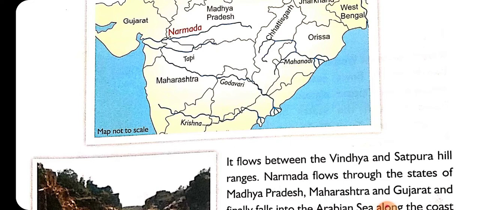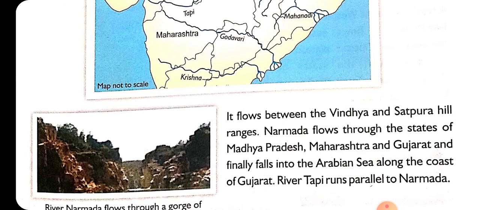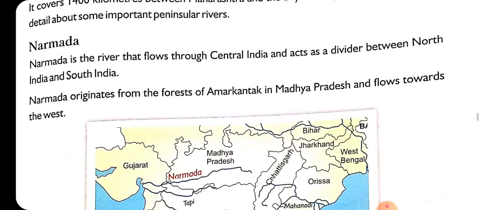Okay, so this is all about Narmada. One more thing is there, that it flows between the Vindhya and Satpura hill ranges. You can see here, these are the Vindhya and Satpura hill ranges. River Narmada flows through them. So this is all about river Narmada.